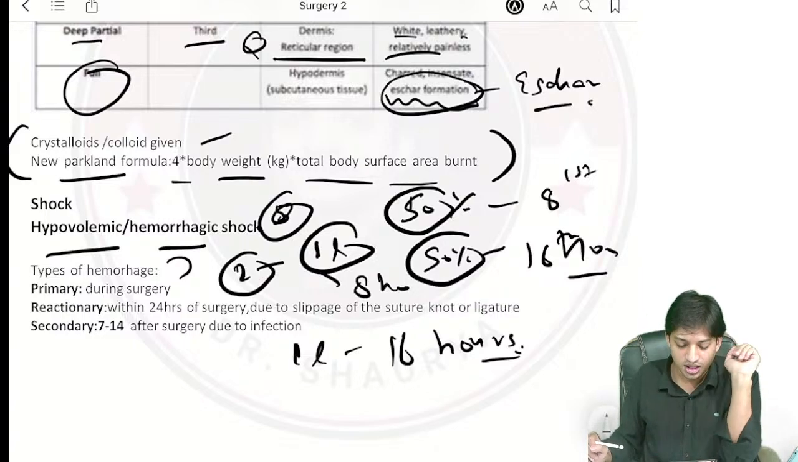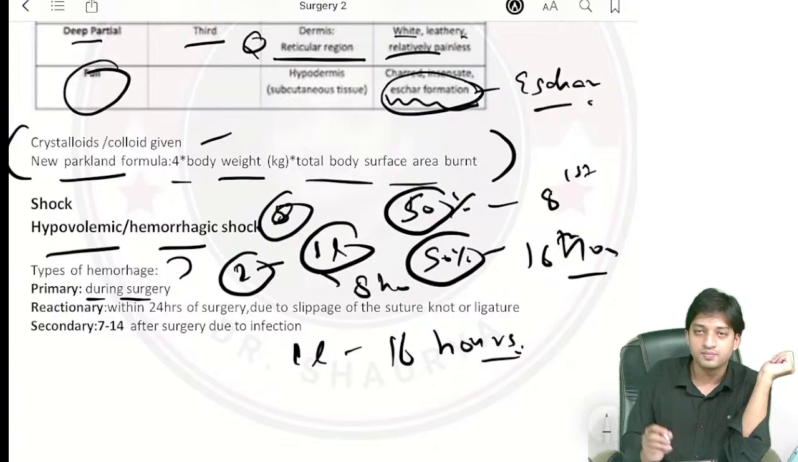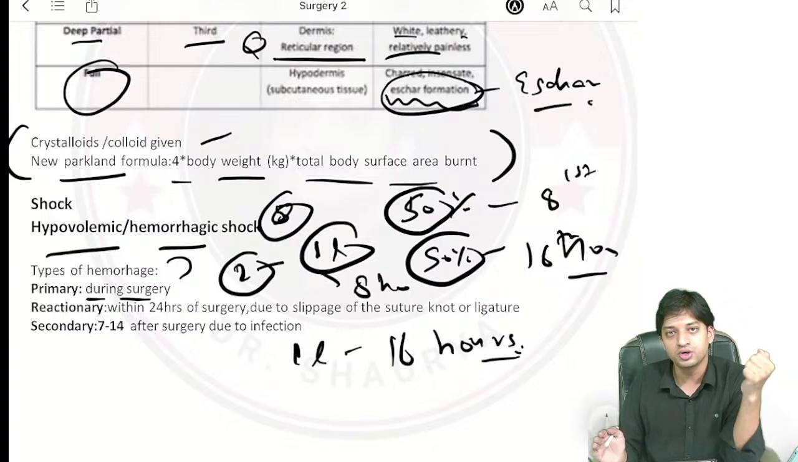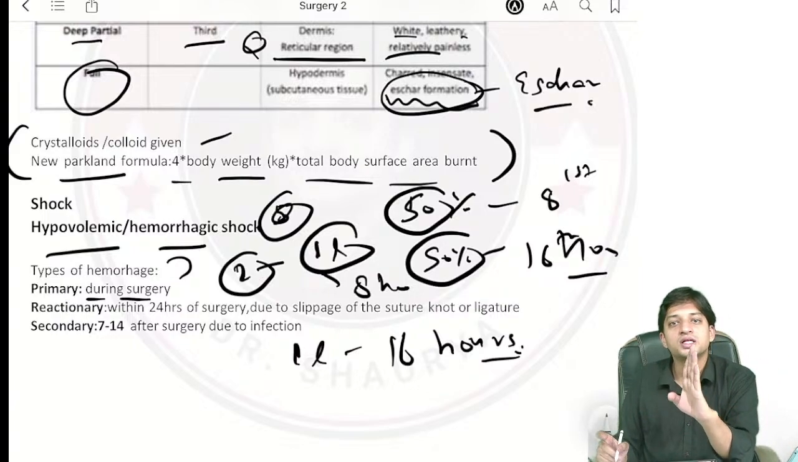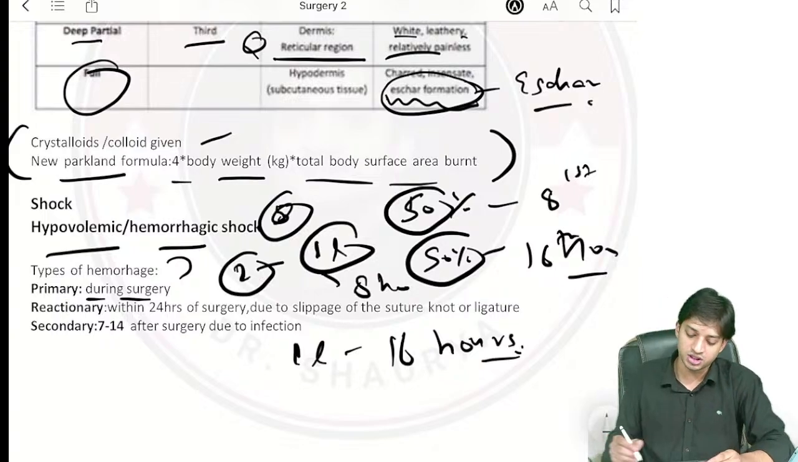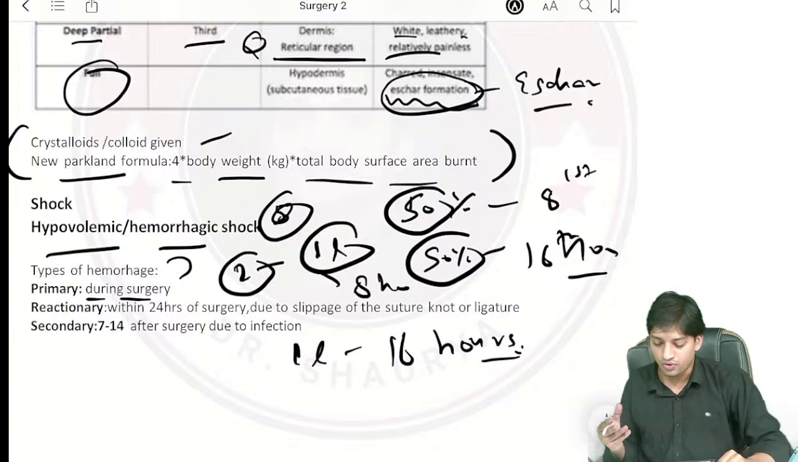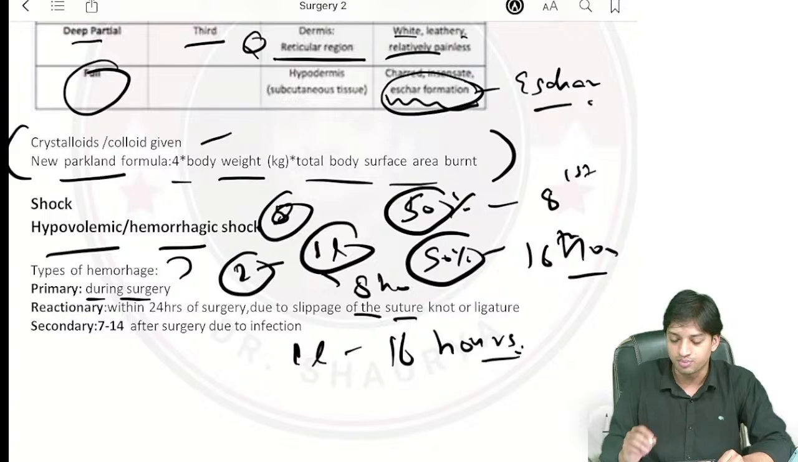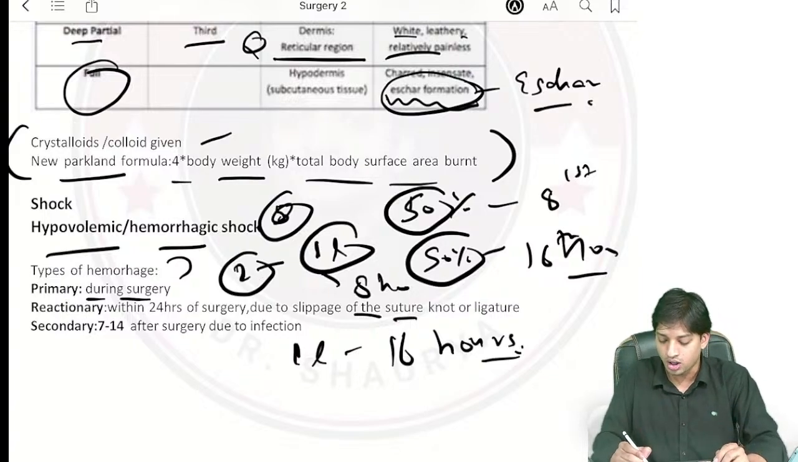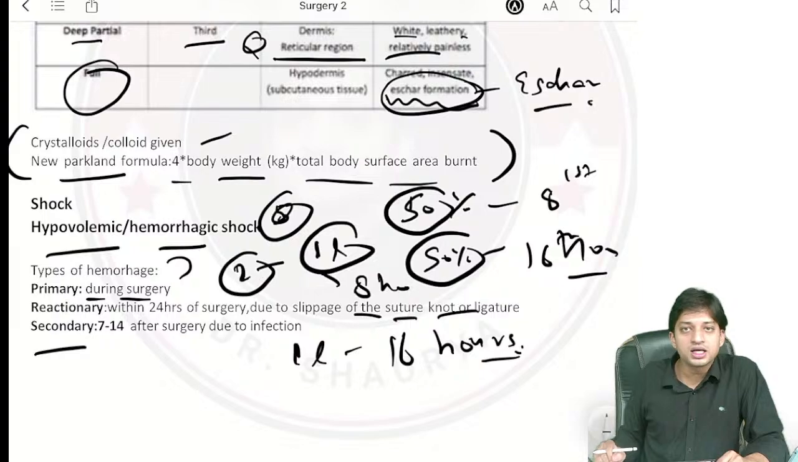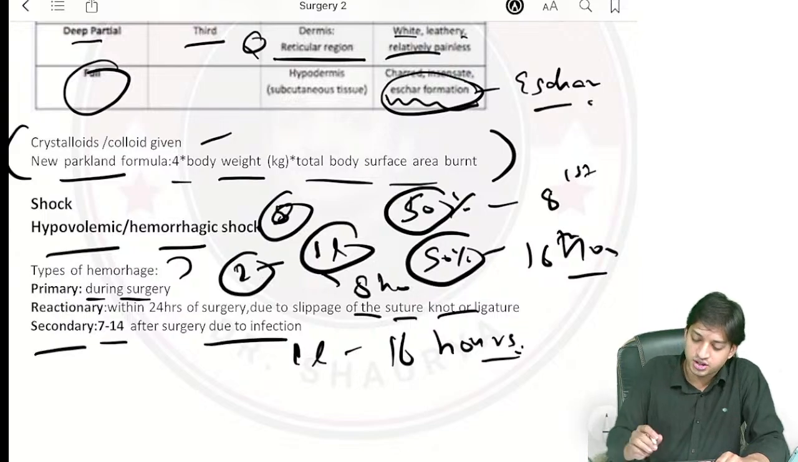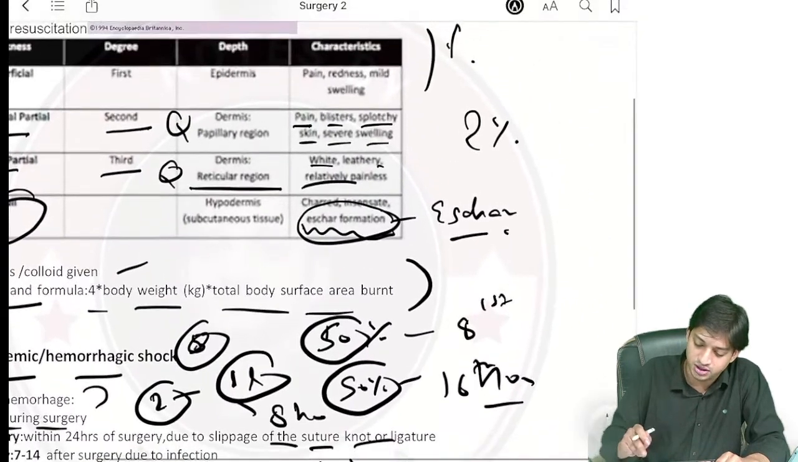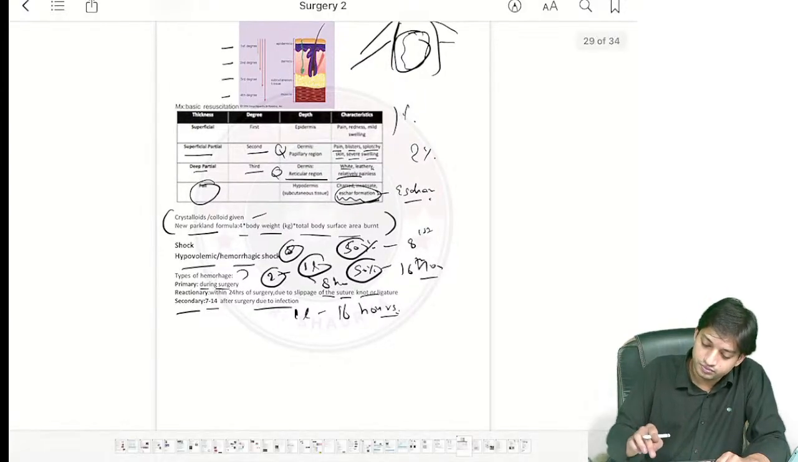They have asked you. Primary hemorrhage occurs generally during the surgical process itself. Reactionary hemorrhage occurs within 24 hours of surgery, right? And the most common cause for reactionary hemorrhage is slipping of ligature, suture knots, right? Secondary hemorrhage occurs generally after 7 to 14 days of the surgery and it is generally due to infection or SSI, surgical site infection.